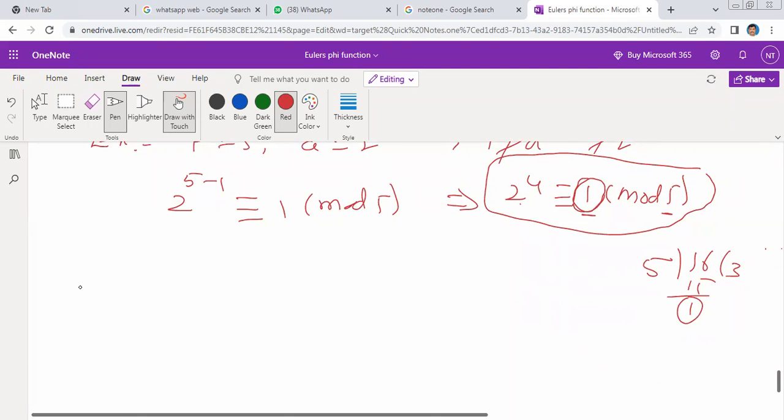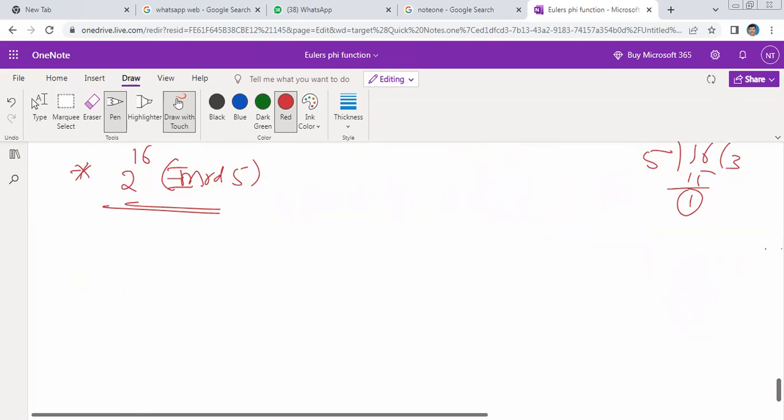For example, suppose they ask: find the value of 2 power 16 modulo 5. First, what do we do? What is our A? A is equal to 2, P is equal to 5. So these two are relatively prime numbers. So P does not divide A, right?